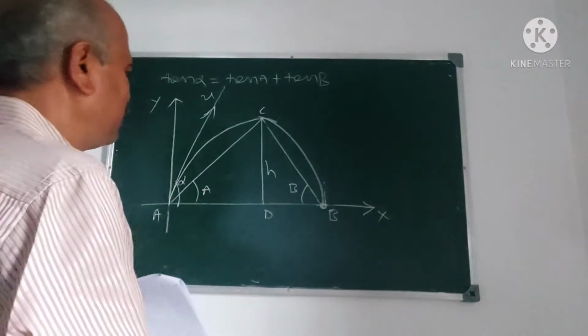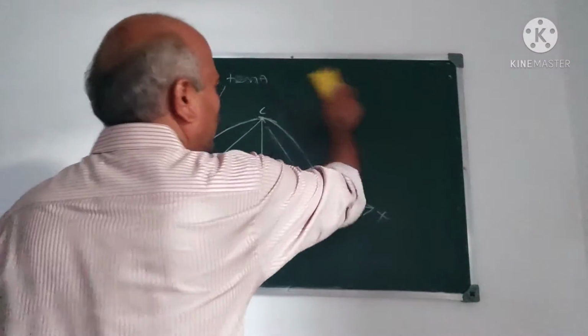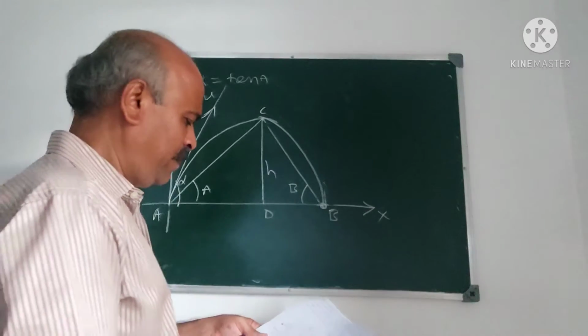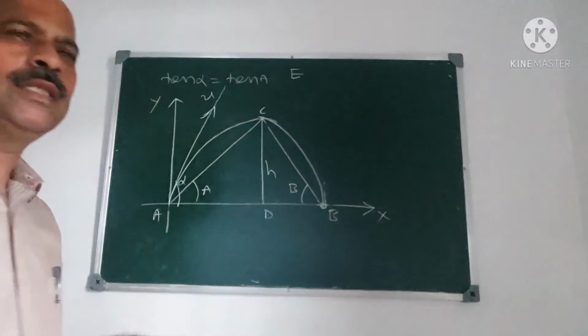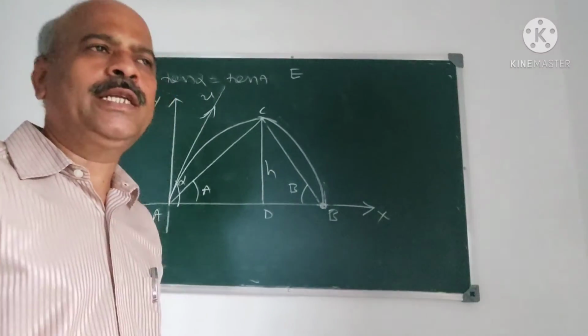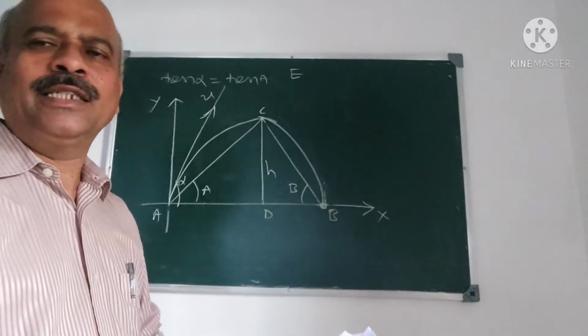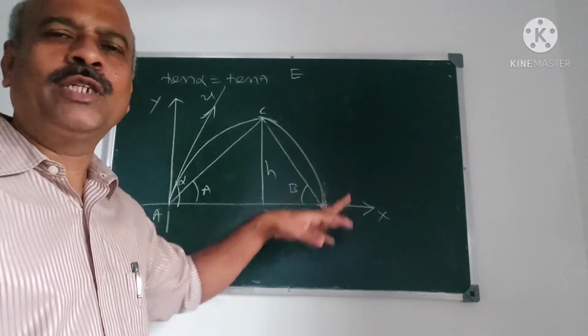Now to prove this, we use the equation of the projectile here. What is the equation of the projectile? Projectile means the particle projected in the air. More correctly, it is the equation of the trajectory. What is trajectory? The path traced by the projectile.